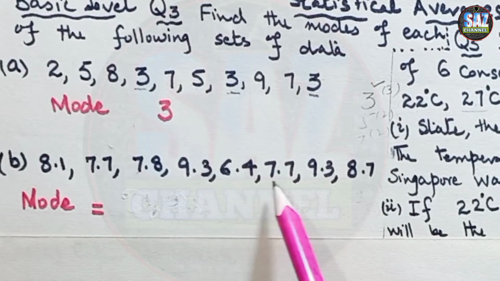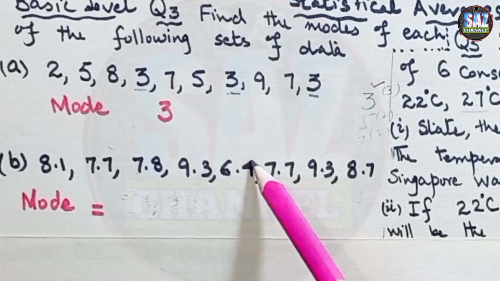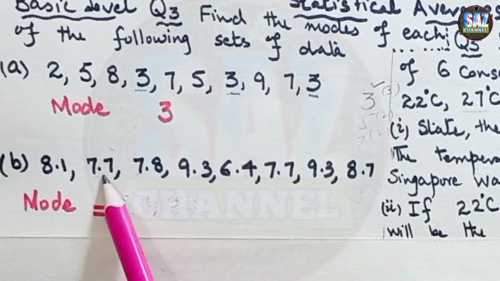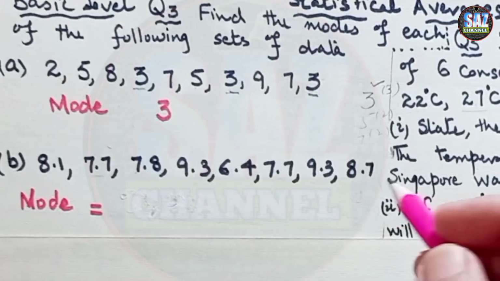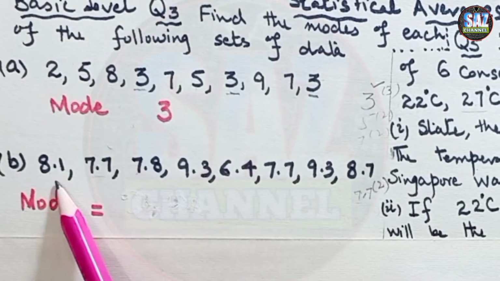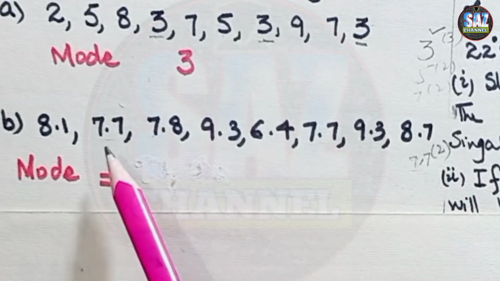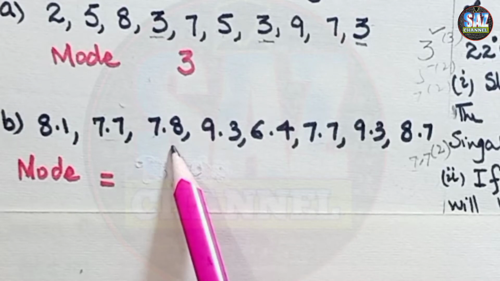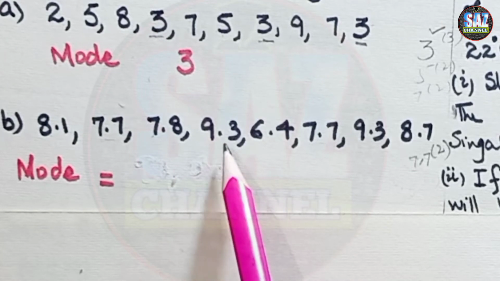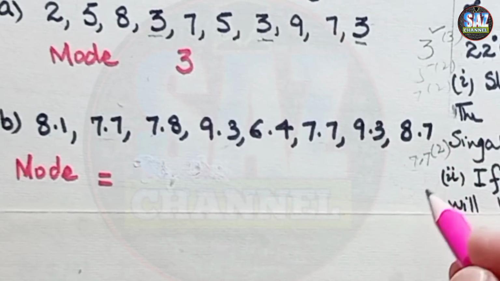6.4 is coming once only, so I'm not focusing on 6.4. After that we can see that 7.7 is here one time, and 7.7 is coming here a second time. So 7.7 is coming 2 times. Then 8.1 is coming once only, and 7.8 is coming once only. Then we have the number 9.3. 9.3 is coming at this place, and then 9.3 is coming 2 times.